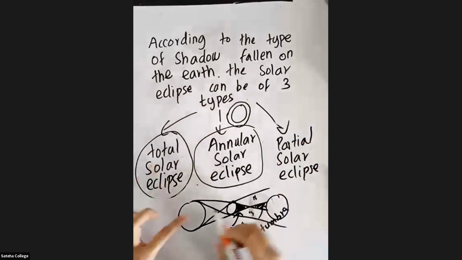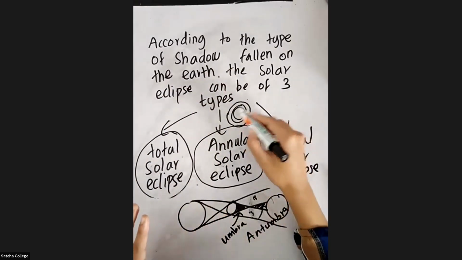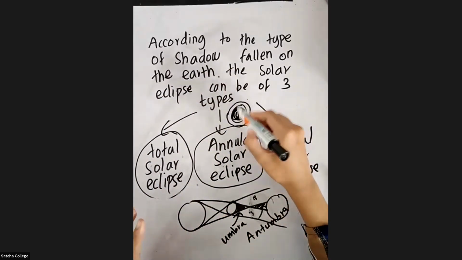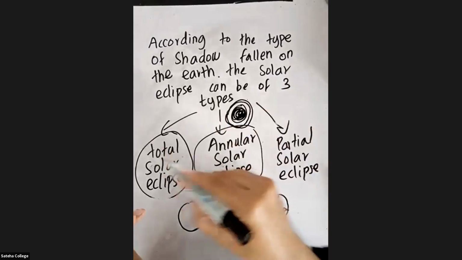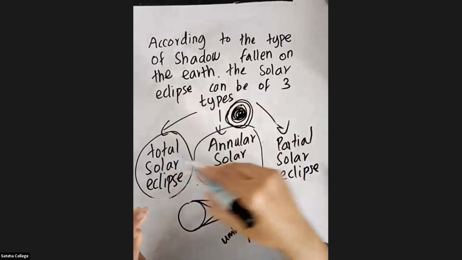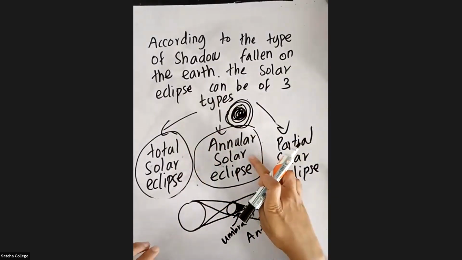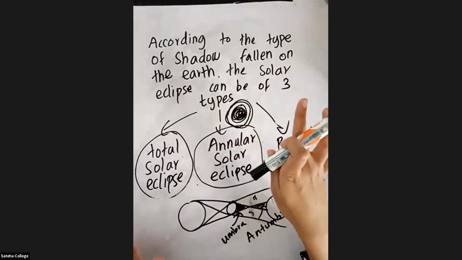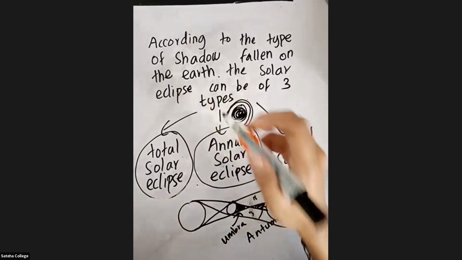Now the sun is here and the moon is here. During this situation, this region will be fully dark, but there will be an outline of the sun that can be seen. Only an outline, right? That you call an annular solar eclipse. It's not a half moon, students. Some students are saying it's a half moon. It is meant like this.